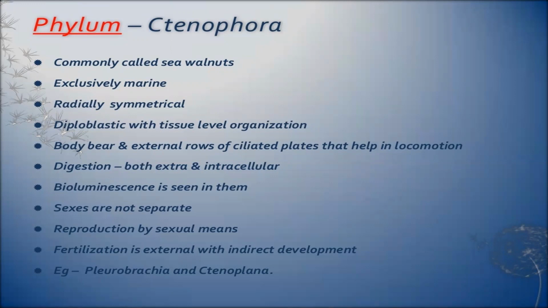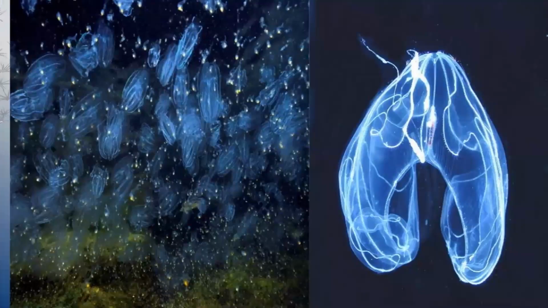Let's come up to the fourth. See, these are the organisms of Ctenophora. You can see it's producing light. So it's showing bioluminescence.